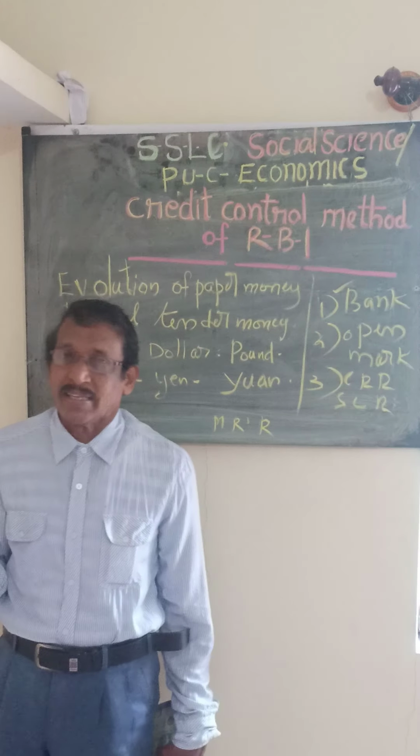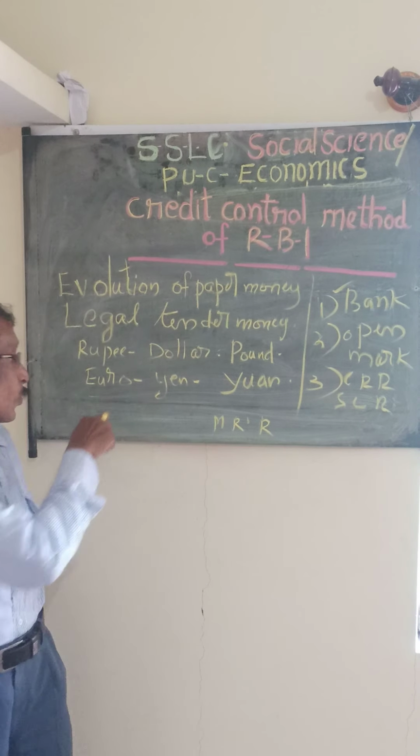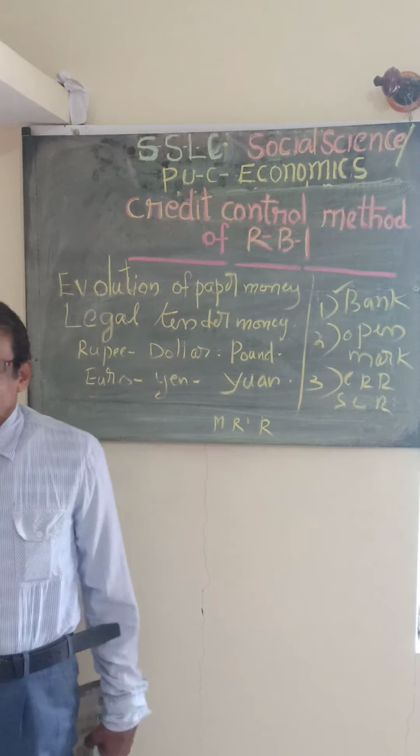In European countries, they found another legal tender, the euro. In Japan, they are following yen. Yen is the legal tender money in Japan. Then yuan, you know, China. China follows yuan as their legal tender.